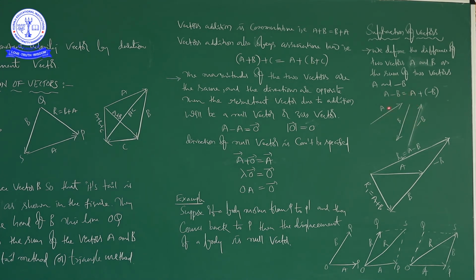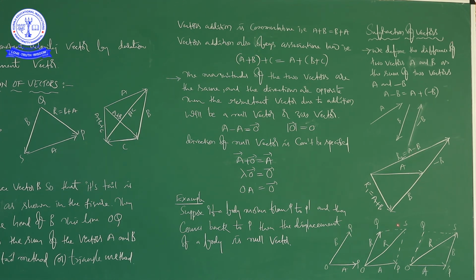Pictorially also you can see this. This is A, this is B. When it is B, this is minus B. So, this minus B is going to add to A. See here, it is A, it is minus B. It is plus B only, so do not get confused here. From here to here, it is plus B only. From here to here, it is minus B. One vector you can shift anywhere in that plane without changing its magnitude and direction.